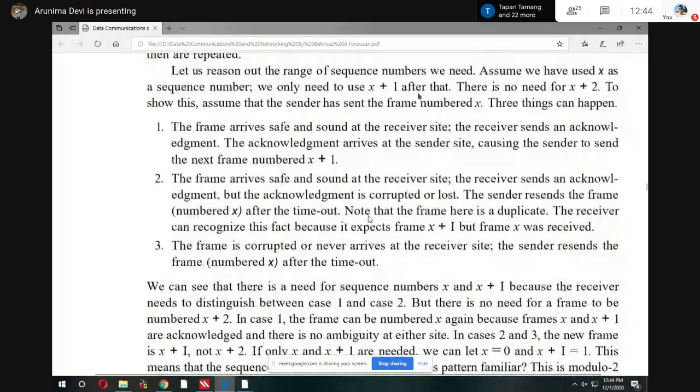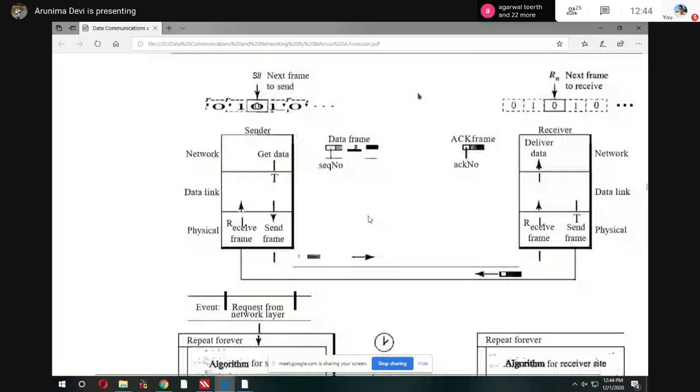Here they maintain some sequence numbers. If you see the diagram, then it is very easy. For each frame, they assign some frame numbers. In the next slide, I will show you the clear diagram. Today, actually, I am in a hurry, that's why I have to show it here like this. Next class, I will show you a clearer diagram for this stop and wait ARQ.